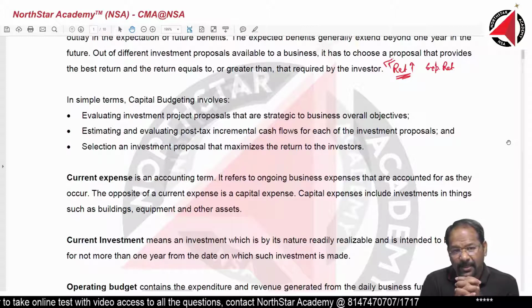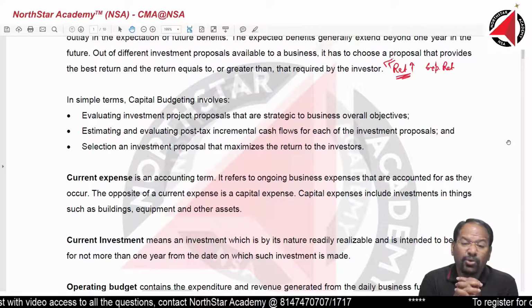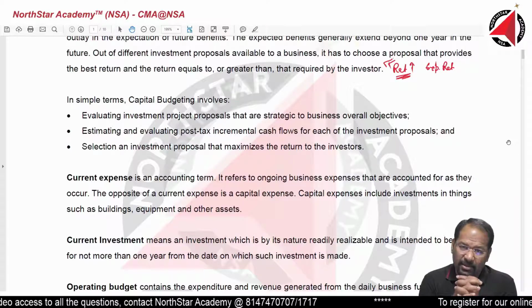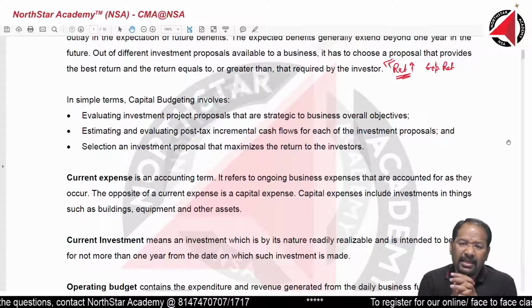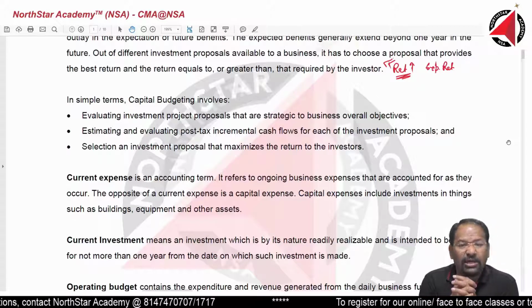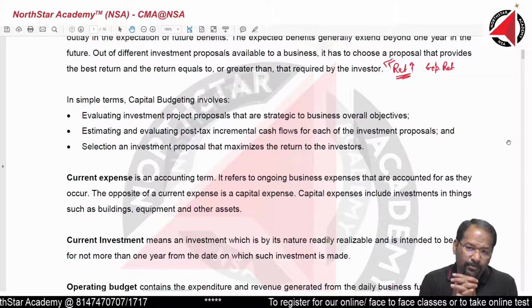Remember, for evaluation of long-term investment proposals, we do not look at net profit. Why we do not look at net profit is because net profit does not give me a clear idea about the cash flow.